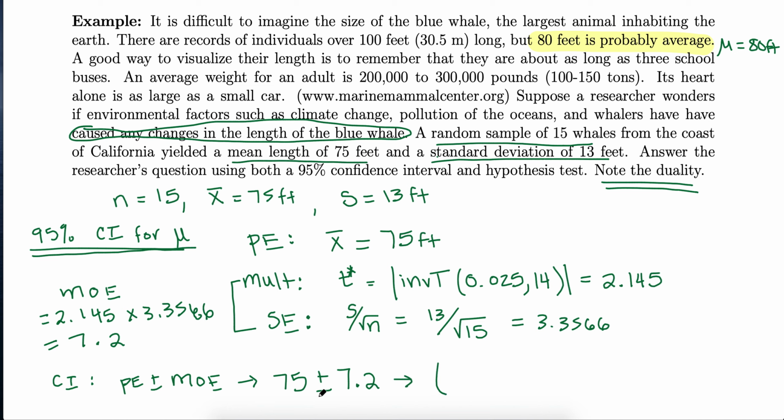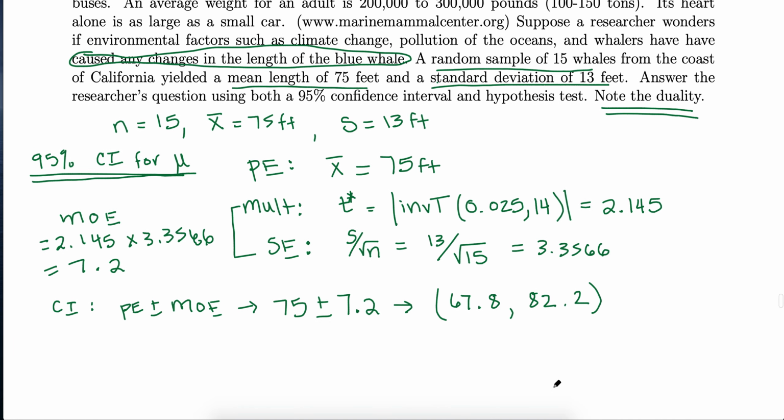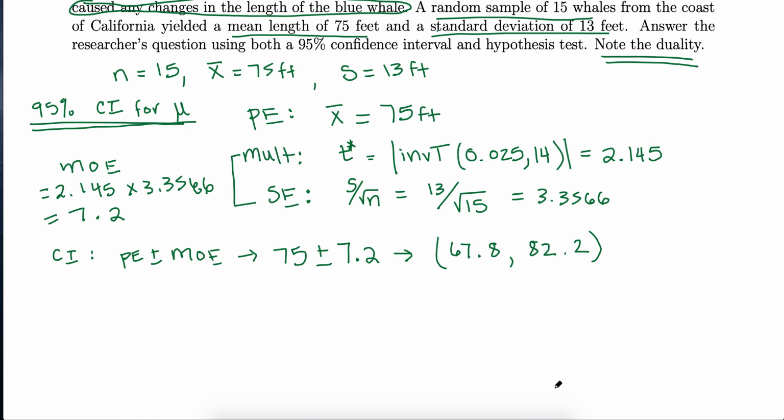And go one more step, make sure you subtract first, 75 minus 7.2 to get 67.8, our lower endpoint, and then add to get 82.2, our upper endpoint. Notice these are not proportions anymore. This is an average length, so we can get all kinds of values now. Our interpretation is going to look very similar.